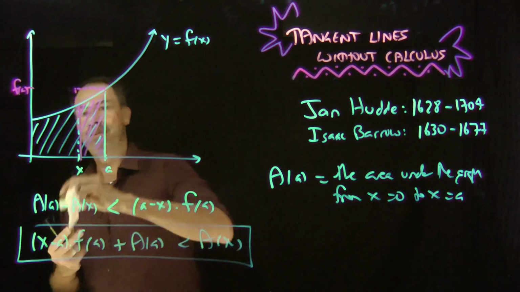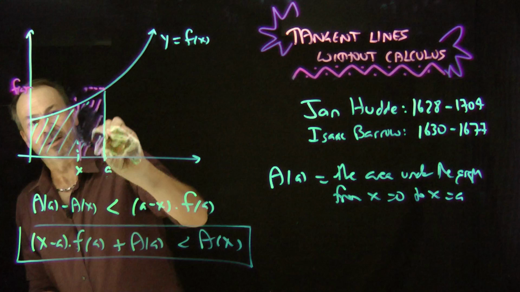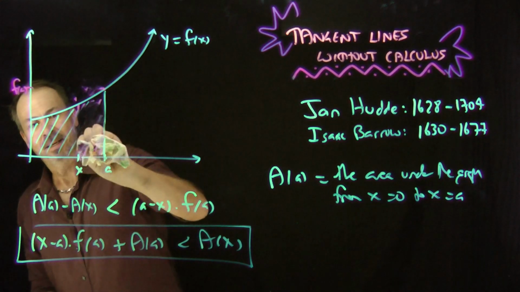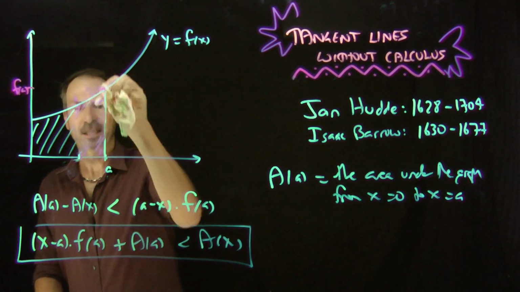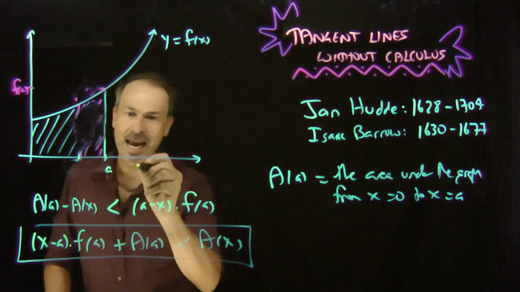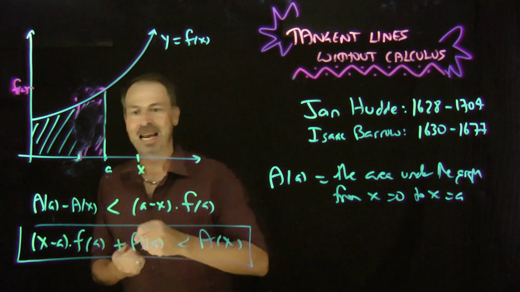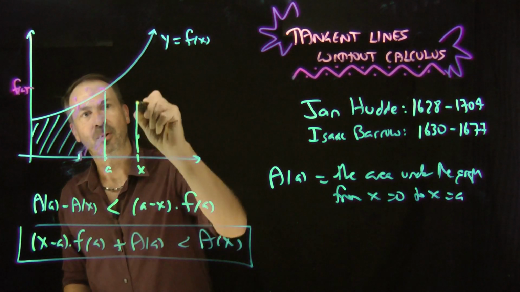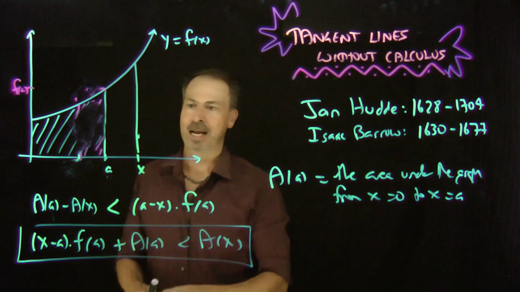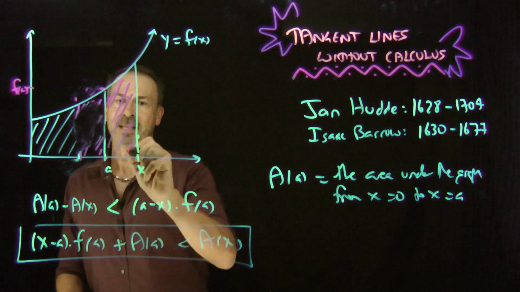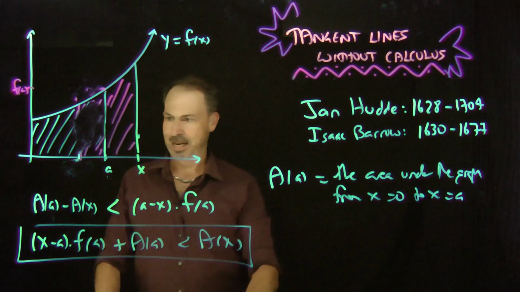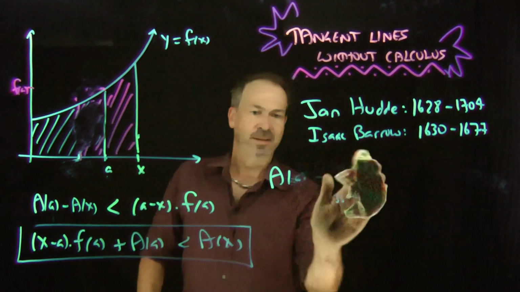So let me clean my picture a little bit. So let's not focus on this part. Goodbye pink. So I've got all this green stuff now. He says, okay, instead, choose a point x to the right of a and do the same idea. Look at this area here. Now, let me get rid of that definition so I've got some space.